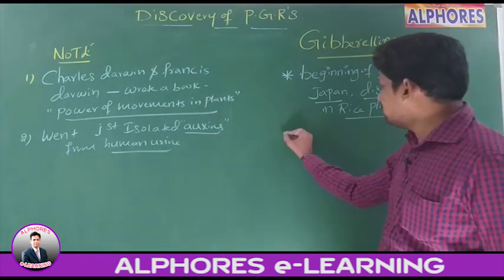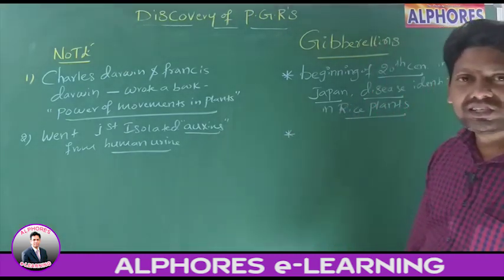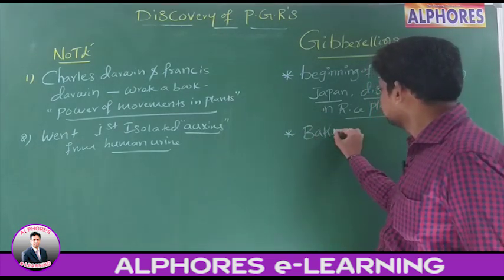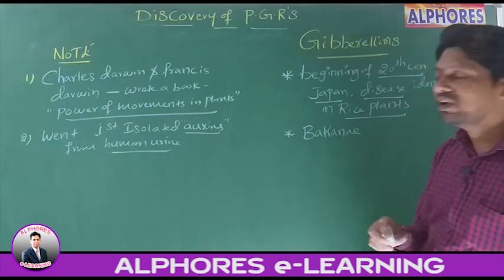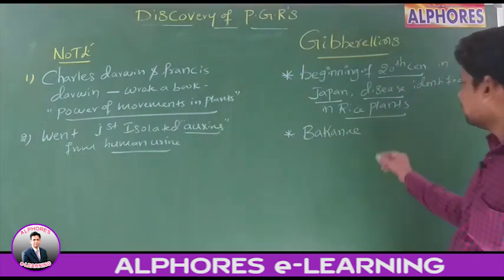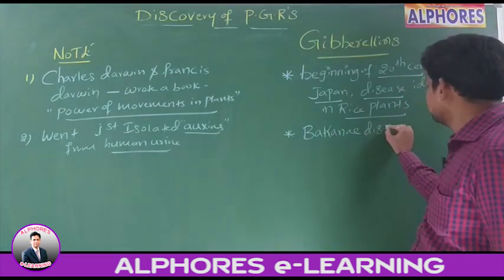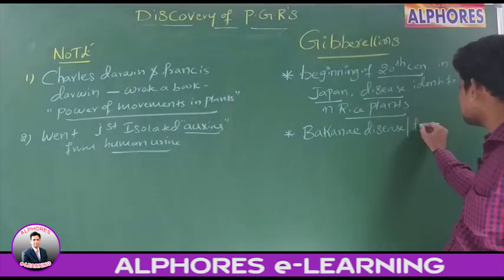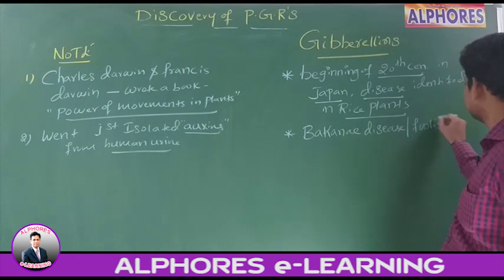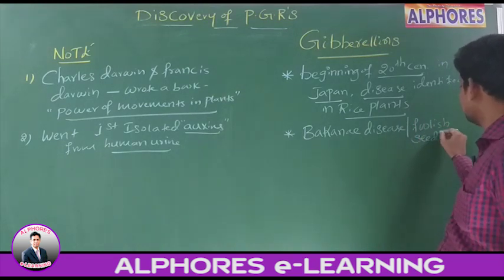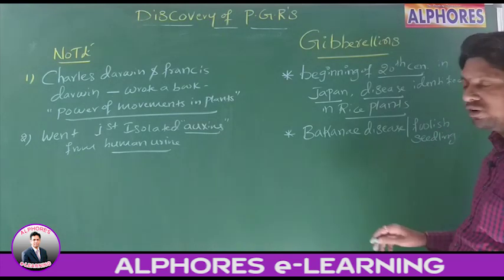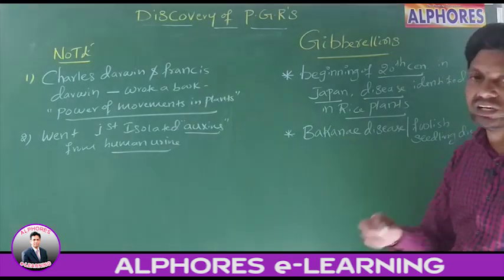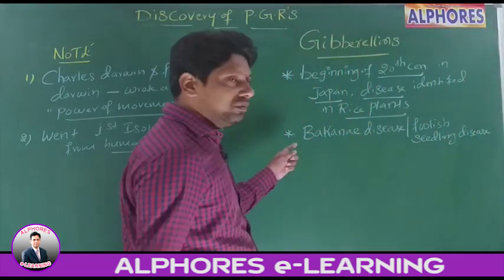Sir, what is this disease name? This disease name is Bakanae disease. This Bakanae disease is also called foolish seedling disease. What are the symptoms of this disease?